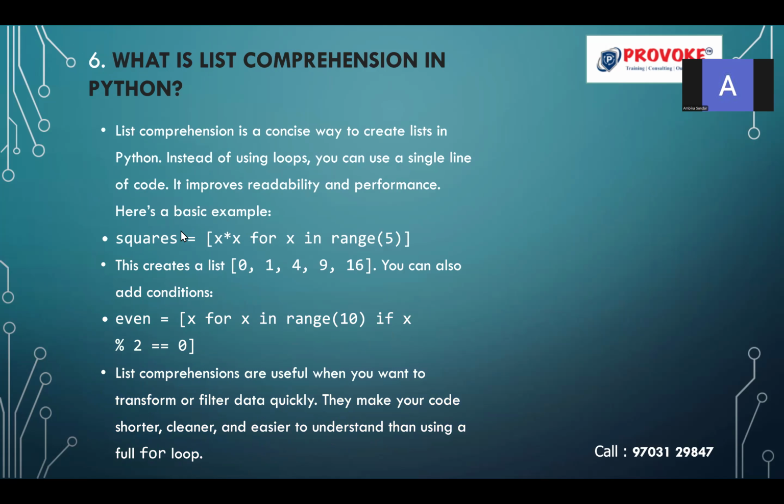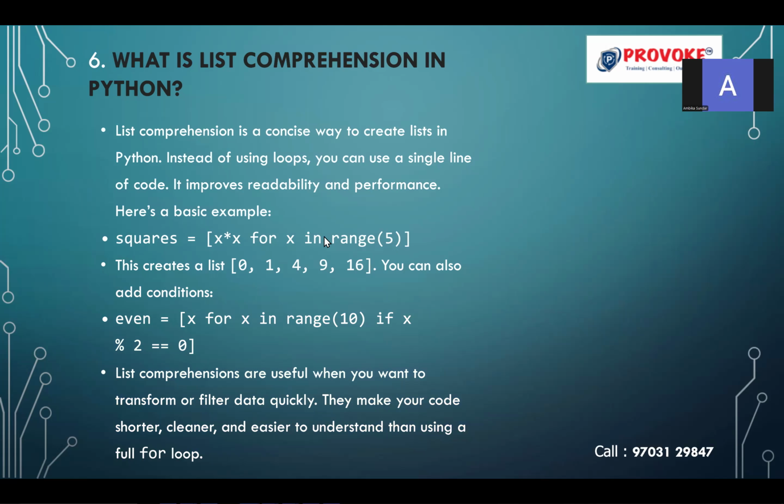So I have created the square list, which is inside the square bracket. I want to see the square for each number in the range of 5. So 0, 1, 2, 3, 4. It is going to generate the square. So here you are going to write only one line of code. This is the variable where it is going to store the square of the list. So you are creating the list inside the square bracket.